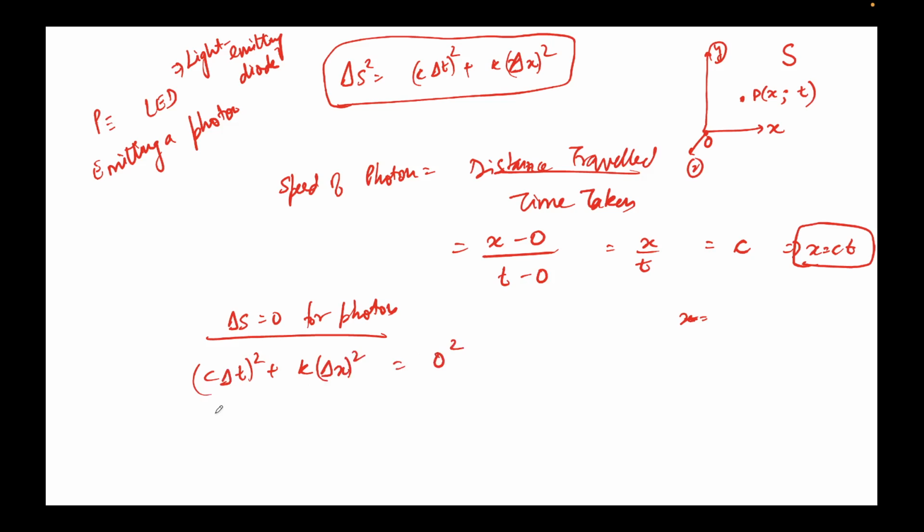So what I'll do is that delta t is nothing but t here, so (ct) squared plus k, delta x is nothing but x here, x minus 0. Yeah, you put the k in order to check the sign of the k. Yes, correct. So k will be determined.